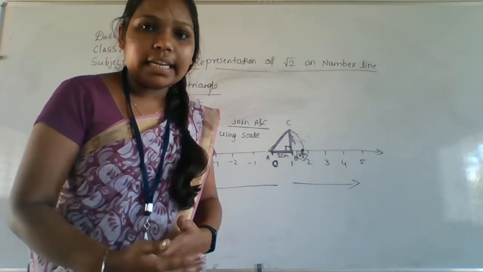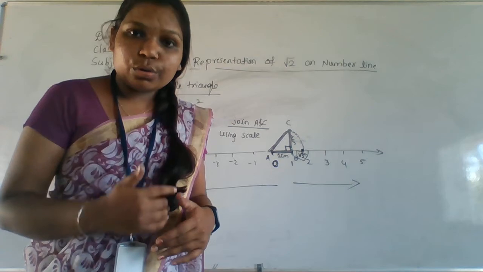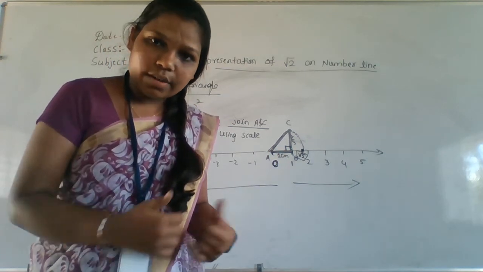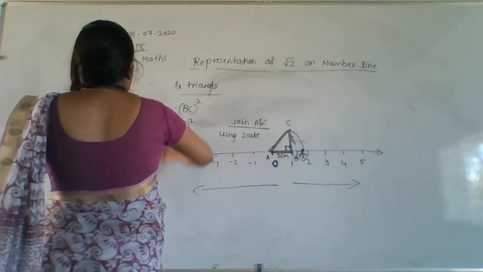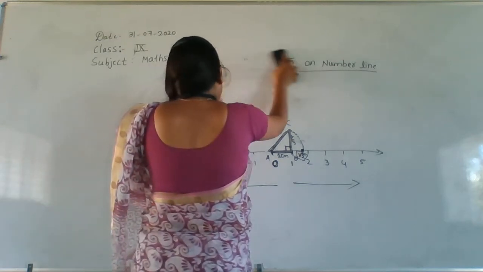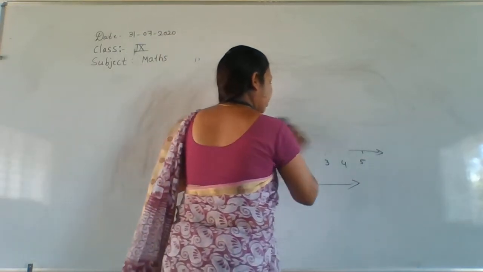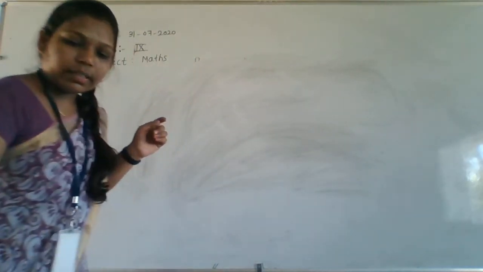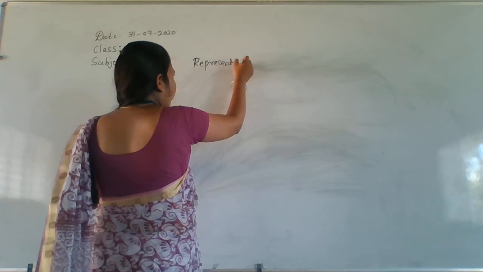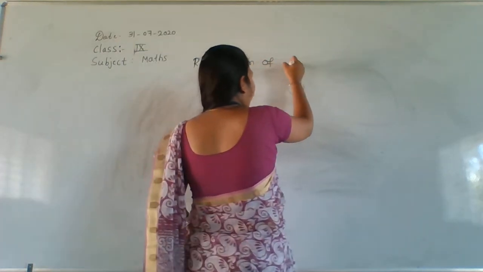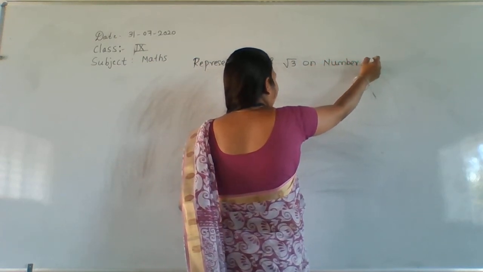Okay, fine. We'll see next how to represent root 3 on a number line. Now we see the representation of root 3 on a number line.